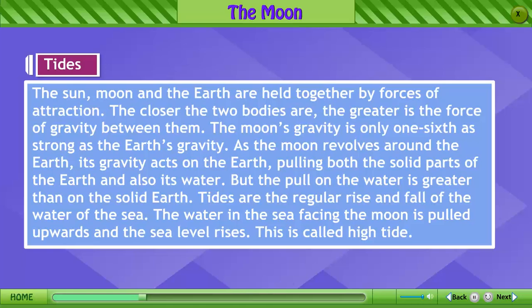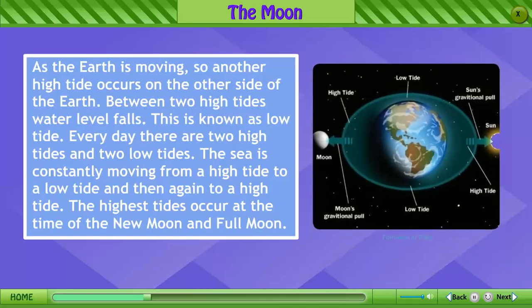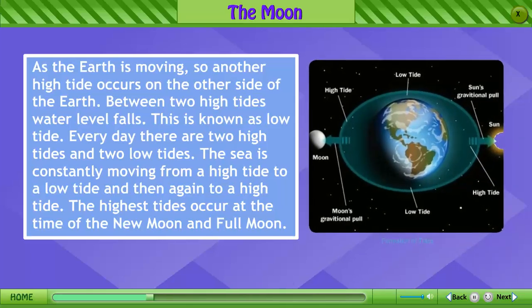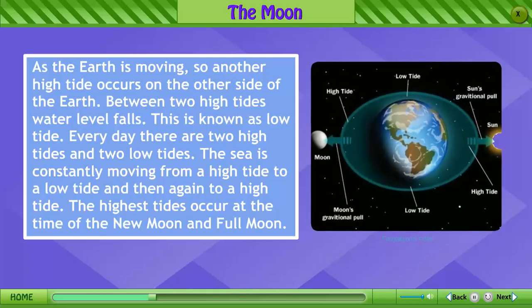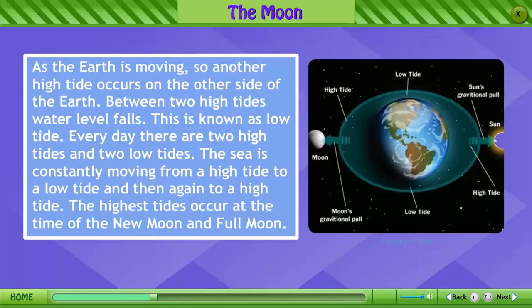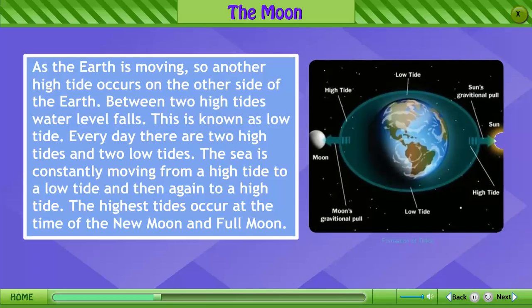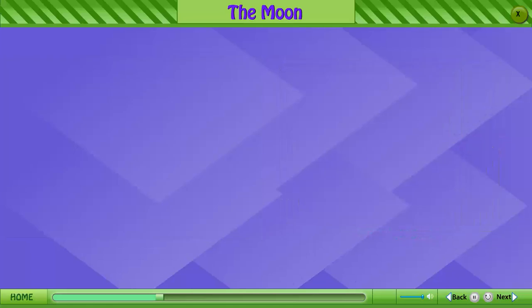The water in the sea facing the Moon is pulled upwards and the sea level rises. This is called high tide. As the Earth is moving, another high tide occurs on the other side of the Earth. Between two high tides, water level falls. This is known as low tide. Every day there are two high tides and two low tides. The sea is constantly moving from a high tide to a low tide and then again to a high tide. The highest tides occur at the time of the new moon and full moon.